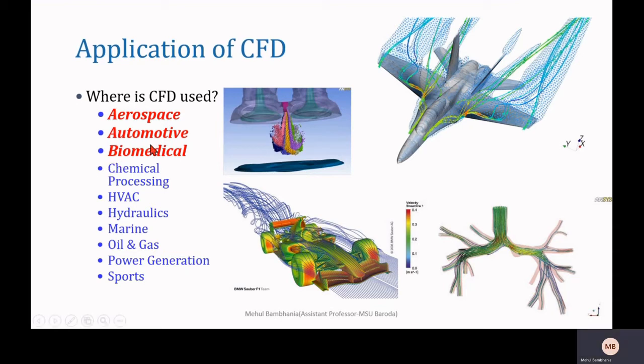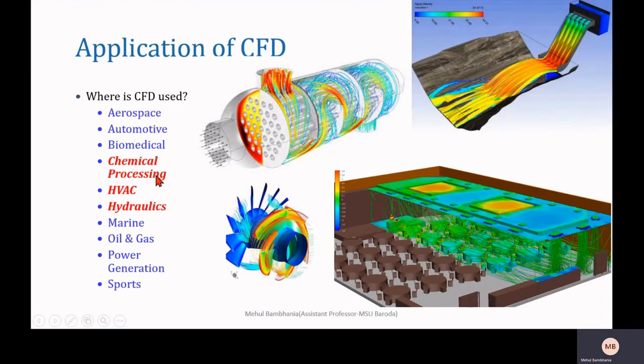Not only in the automobile, in the biomedical field, one can simulate the flow inside blood veins. With the help of that investigation, one can decide the size of the artificial heart. If we move further to the chemical industry, like a heat exchanger, where heat transfer phenomena need to be investigated, that is feasible with the help of CFD.